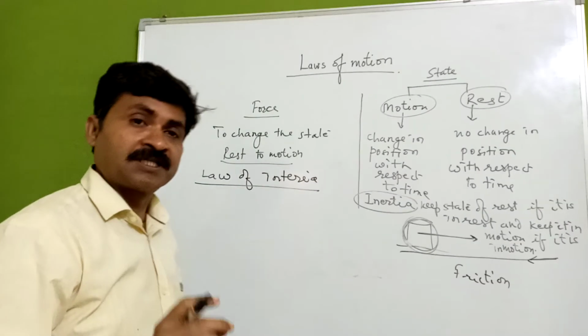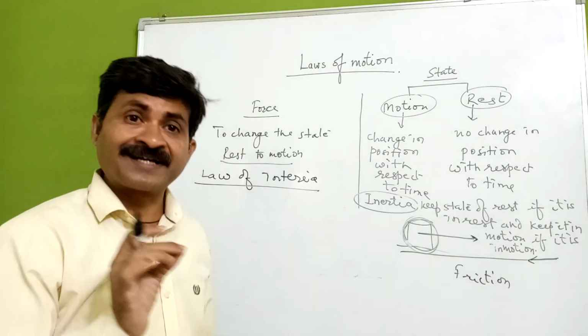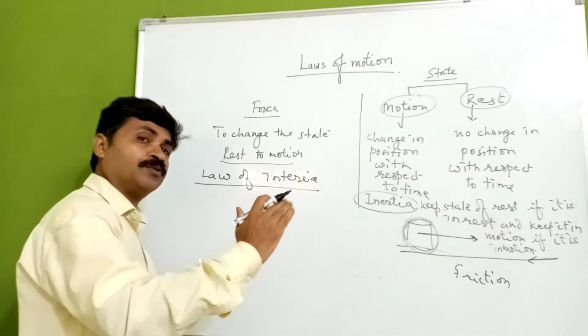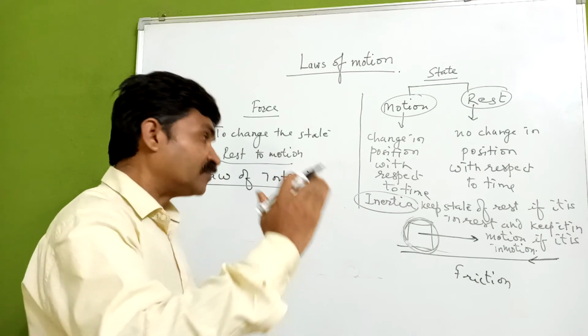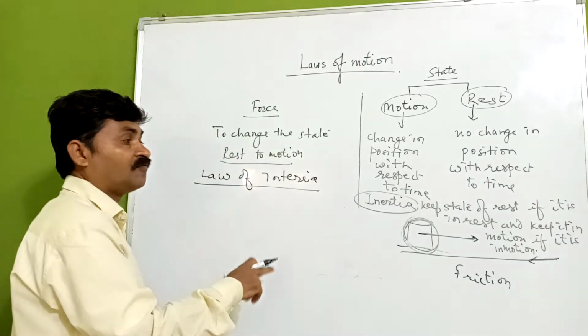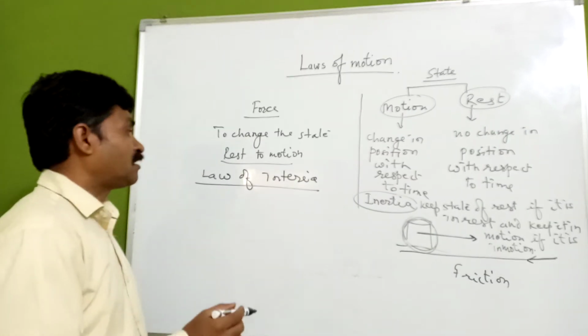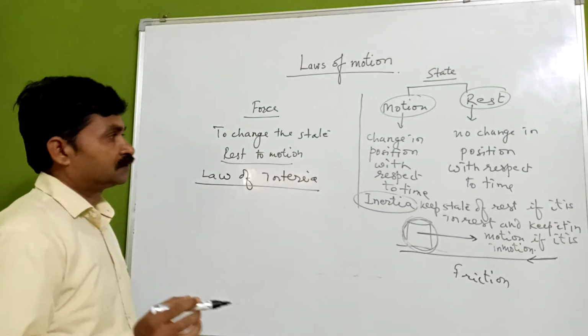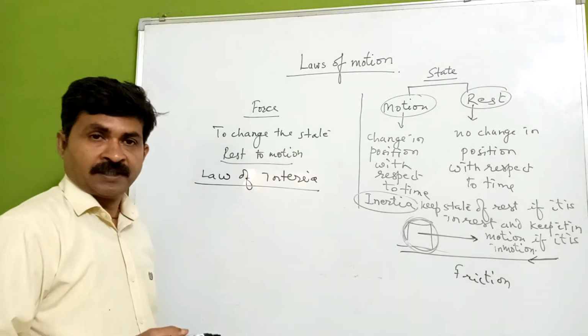The law of inertia states that if a body moves in a straight line with a certain speed, it will continue to move at the same speed, in the same direction, in the absence of external force. This is the law of inertia which is given by the observation of Galileo.